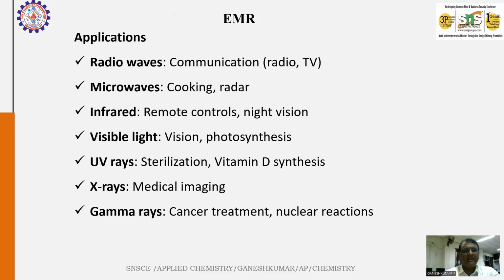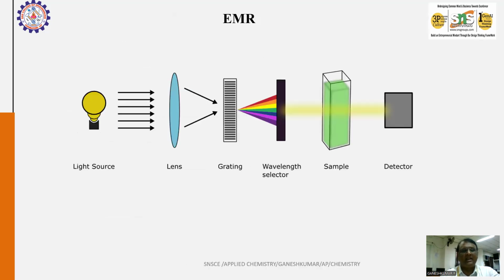UV rays are used for sterilization, and they help generate vitamin D in our body. X-rays are used in medical imaging, for example for bone fractures, and we do a lot of things with X-rays. Gamma rays are used for cancer treatment and particularly in nuclear reactions.